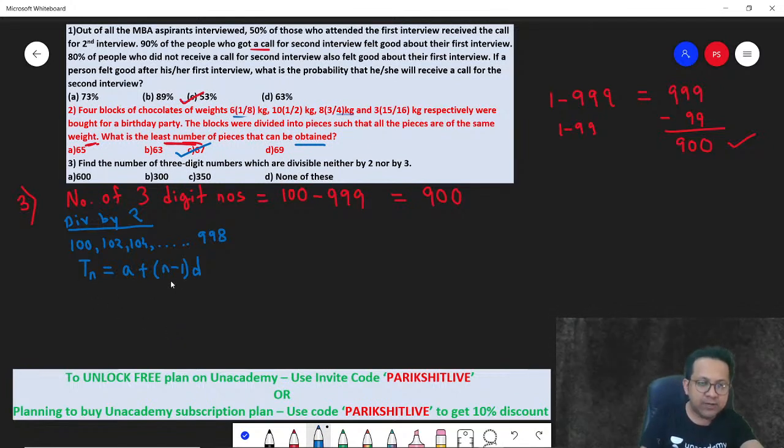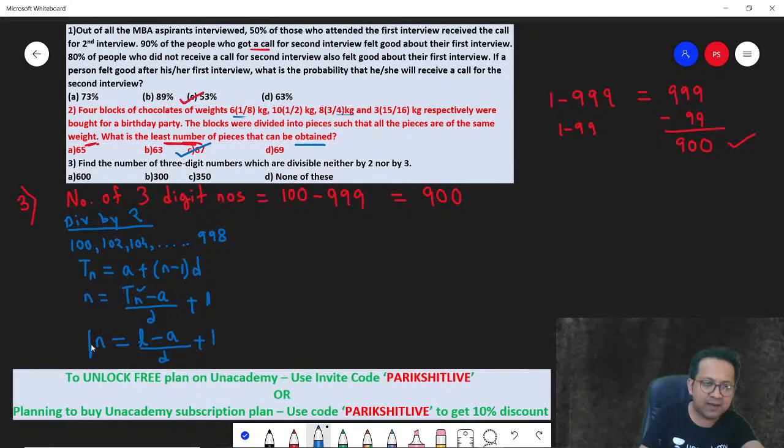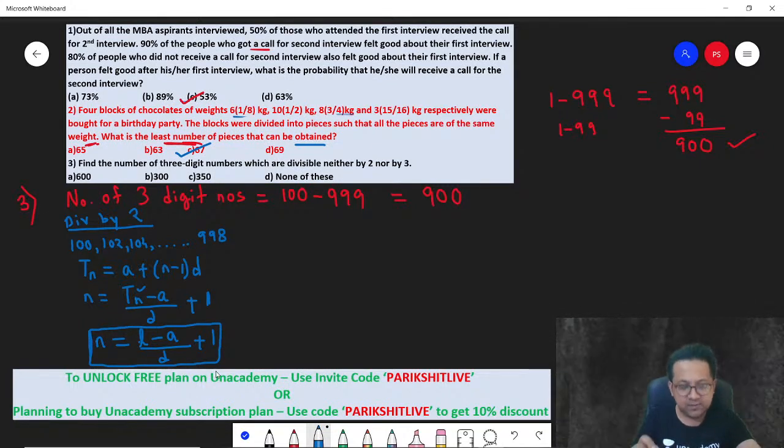So here you need to find out n, right? N is nothing but Tn minus a divided by d, plus 1. Tn is nothing but the last term. So last term minus the first term divided by common difference plus 1. If you know this formula, you can very easily determine the number of terms. Can you apply this formula?